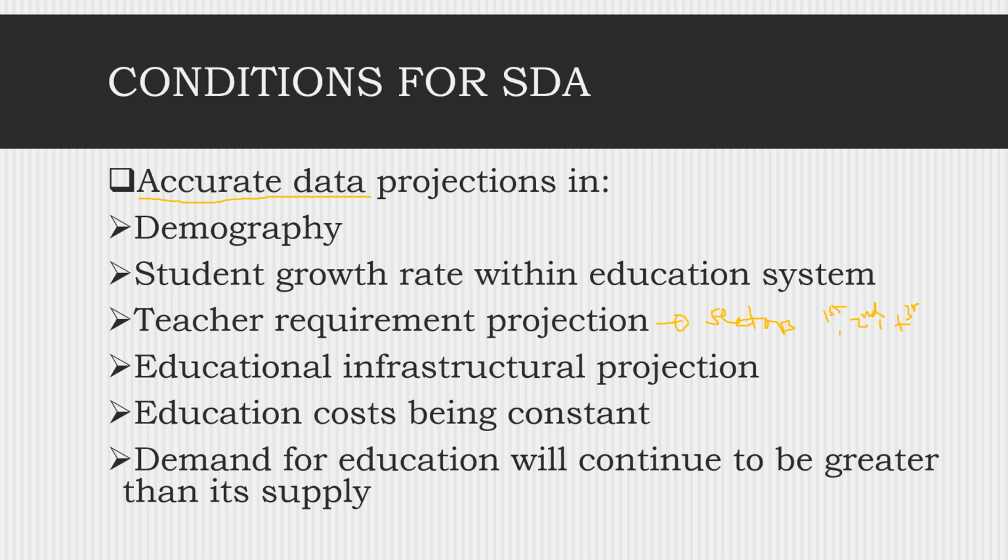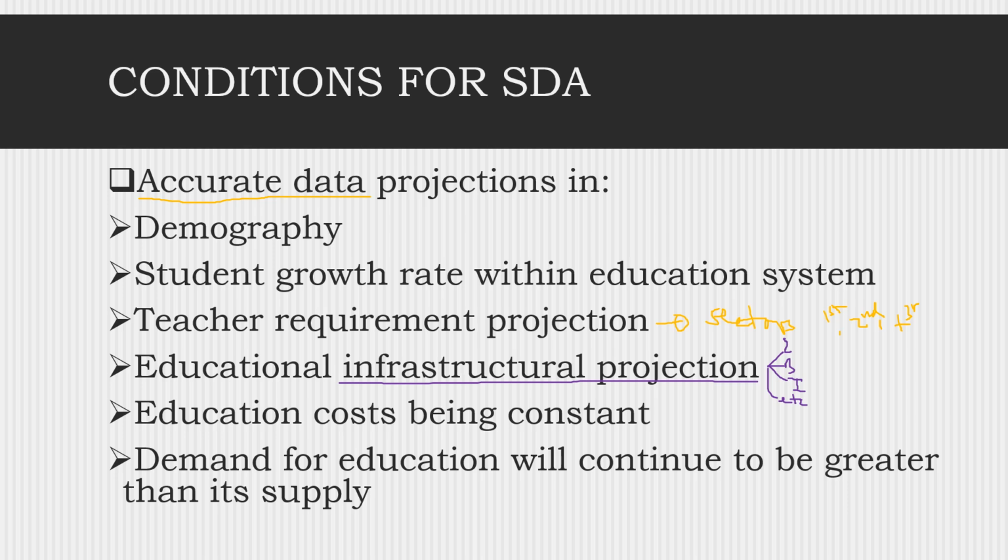Then you have to have accurate data on educational infrastructure projection, what you need to ensure that you provide best education in the country. Infrastructure, talk about physical infrastructure, talk about electricity, talk about buildings, talk about internet, etc. Okay, infrastructure projection. Then you need to also have accurate data on educational costs and ensure that it's being constant, no